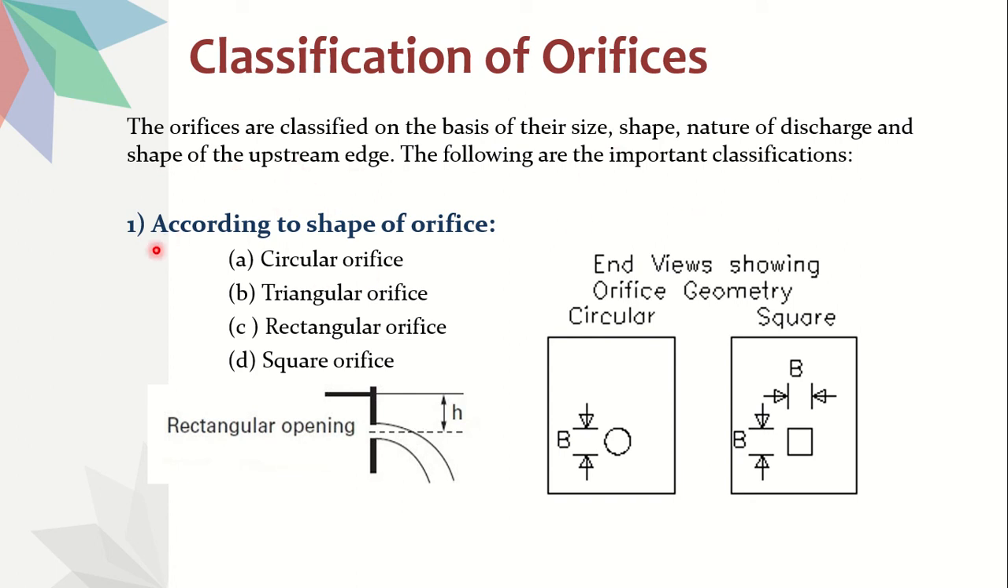Let's see the first classification, which is according to the shape of the orifice. Here, shape of the orifice means the cross-sectional shape of the orifice. If you remember in the earlier diagram, I have shown you the orifice plate, right?